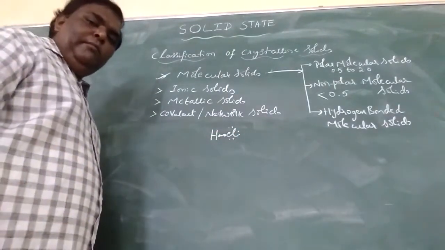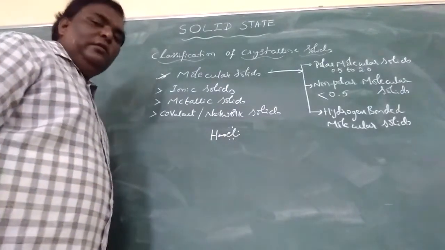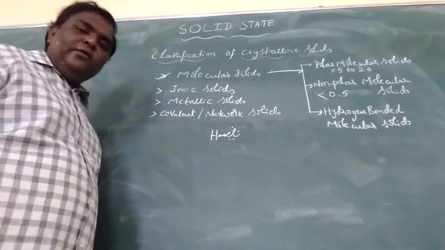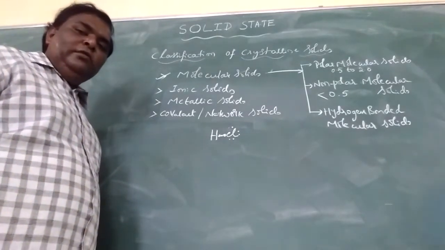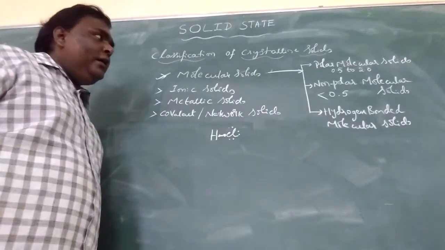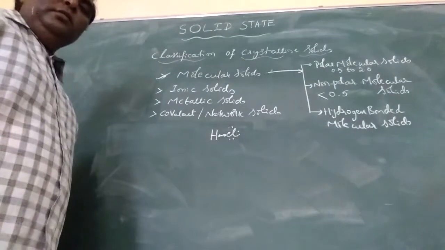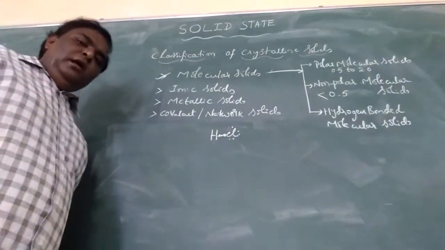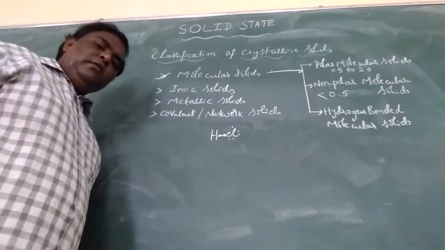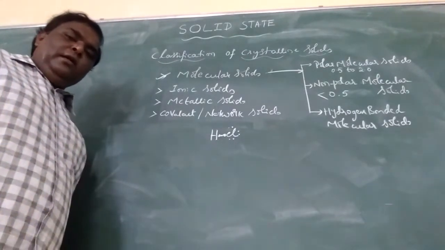So in such cases, strong dipole-dipole interactions take place in polar molecular solids due to large electronegativity difference, that is 0.5 to 2.0. These are soft solids and non-conductors of electricity, and these solids also exist as liquids or in gaseous state at room temperature and pressure.